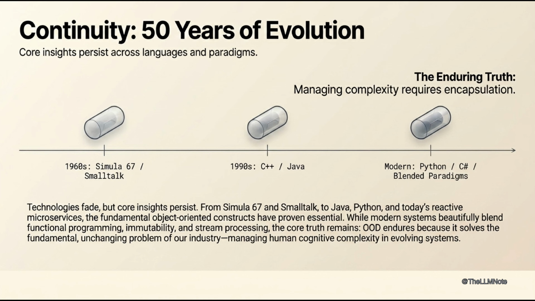Modern languages blend paradigms. Reactive systems combine object encapsulation with stream processing. New architectures like microservices re-implement these principles at a higher abstraction level. OOD endures because it solves the fundamental problem: managing complexity in evolving systems.